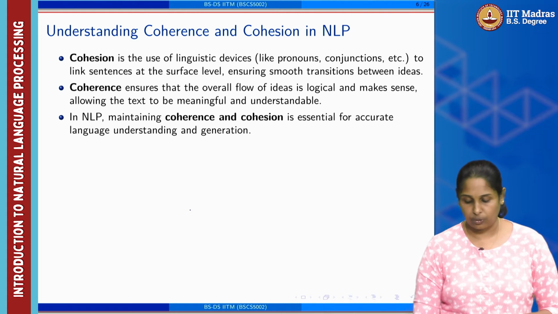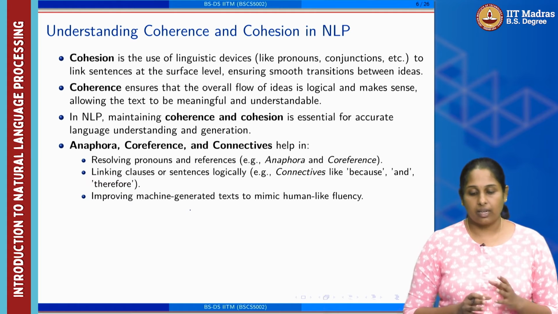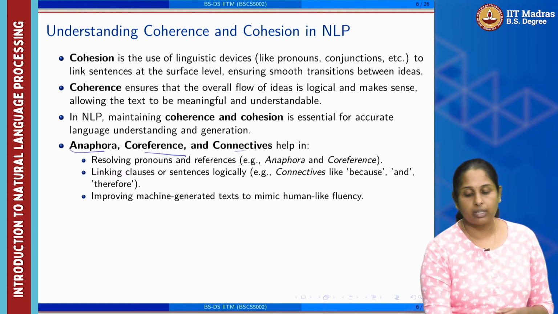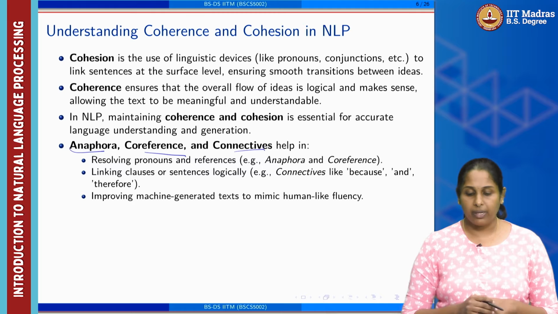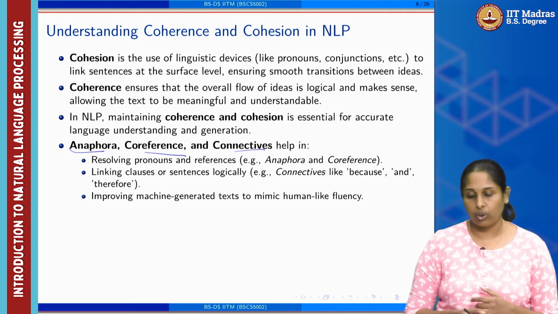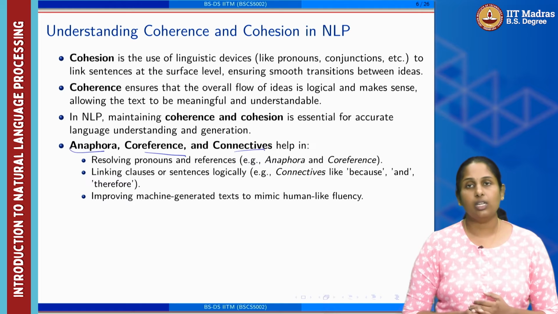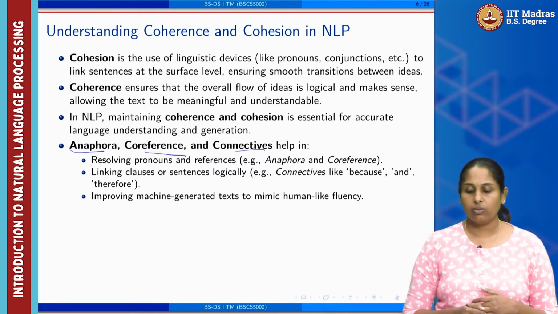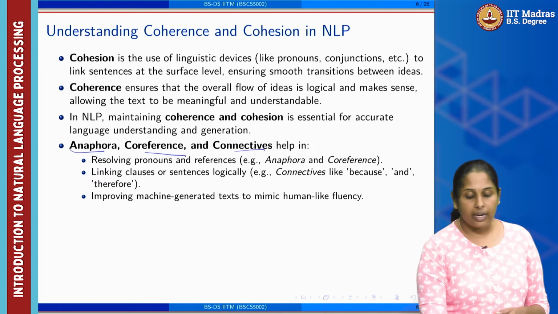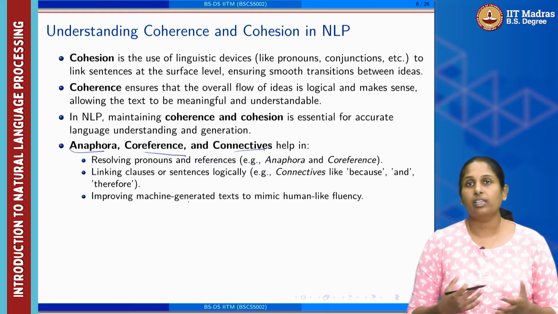So, to do this kind of task, there are three important things we need to understand: Anaphora, Coreference and Connectives. These three help in resolving pronouns and references, that's what Anaphora and Coreference do. And linking clauses and sentences logically, that's what comes through connectives like because and therefore. And improving machine-generated text to mimic more human-like fluency.